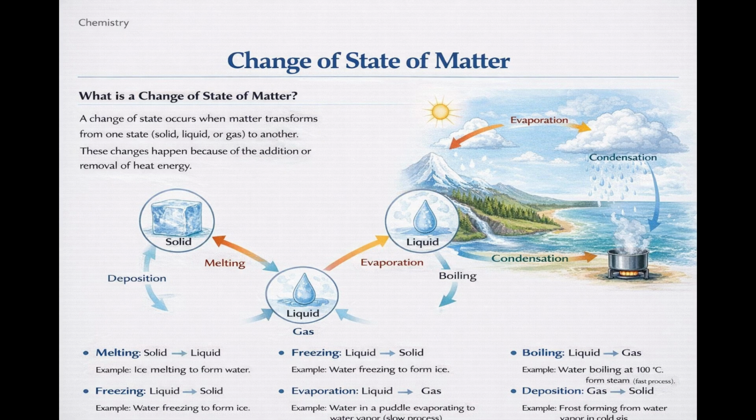During a change of state, energy is either absorbed or released. When heat is absorbed, particles gain energy and move further apart. When heat is released, particles lose energy and move closer together. Change of state is a physical change because no new substance is formed.